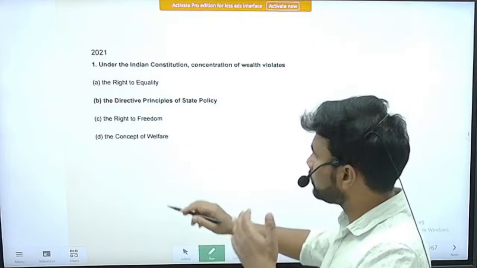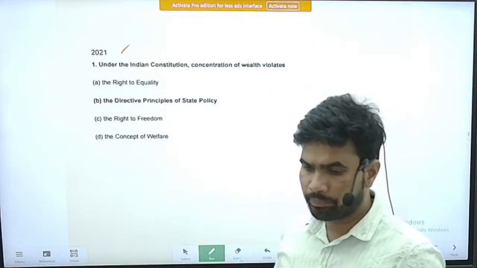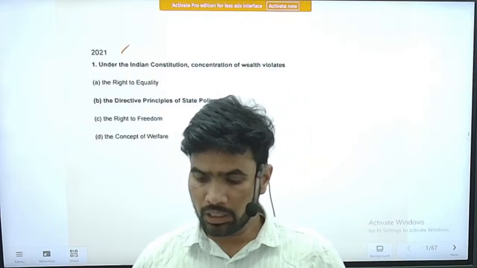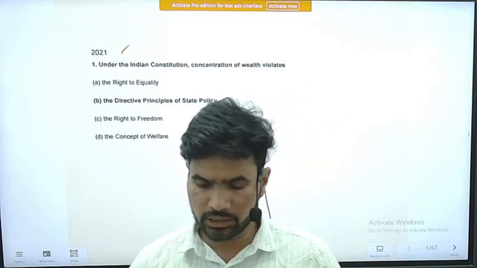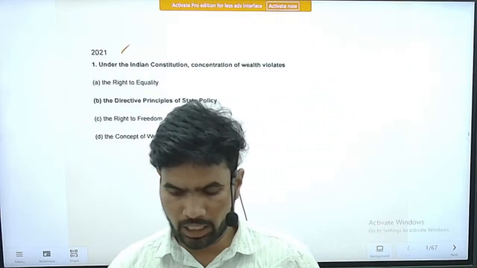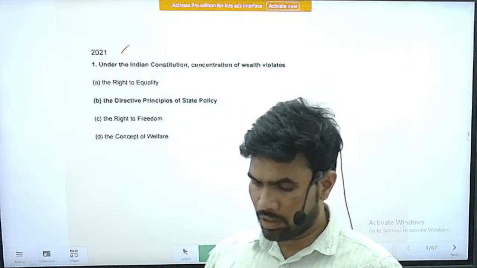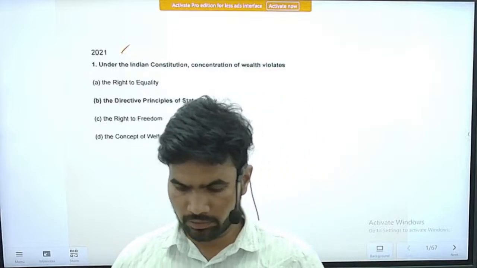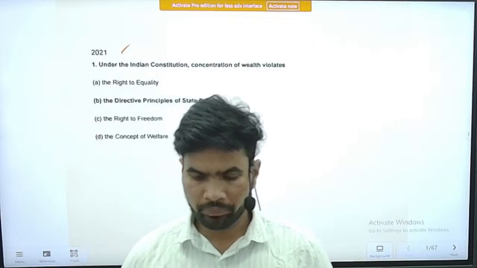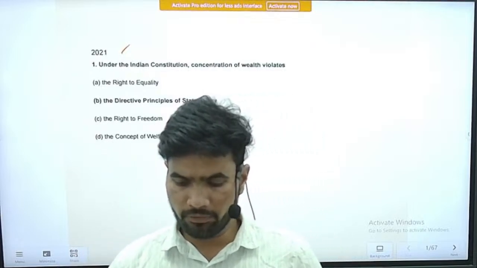2021, the first question: under the Indian Constitution, concentration of wealth violates which of the above options? Option A is the right to equality. Next is the directive principles of state policy. C, the right to freedom. D, the concept of welfare.